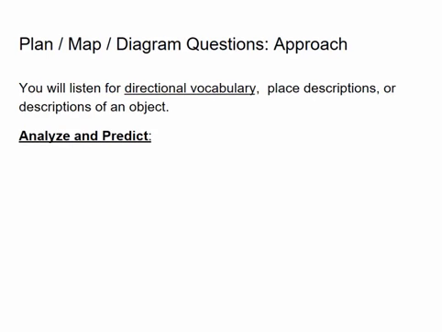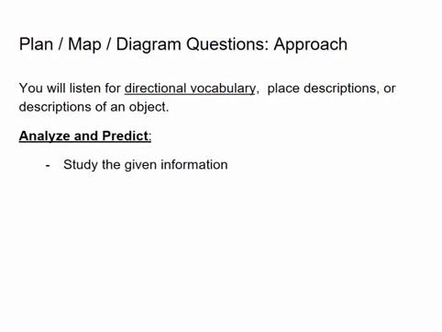Okay, now in the time you have before listening to the speakers for these types of questions, so your time to analyze and make predictions about the questions, here's some advice on how to handle this particular type of IELTS listening question. Okay, so first of all, make sure you take a close look at the given information on the visual that you're looking at.